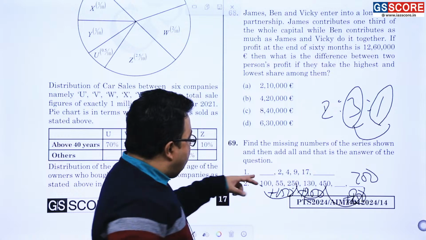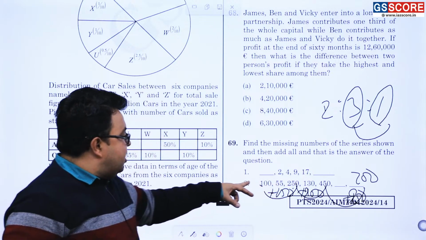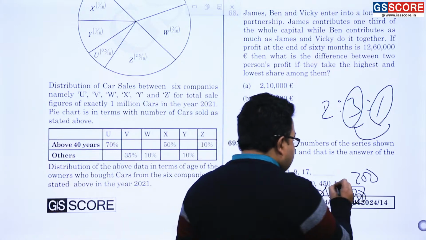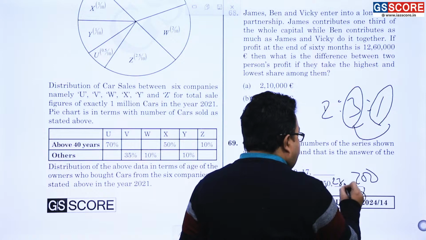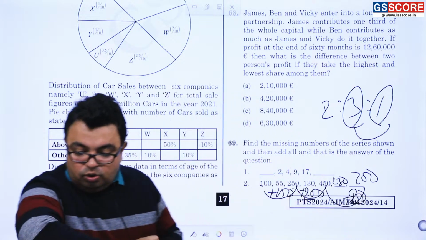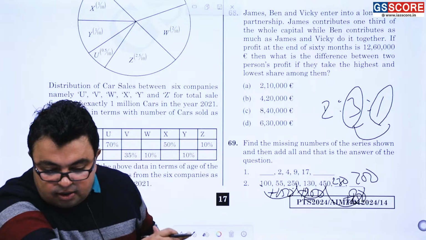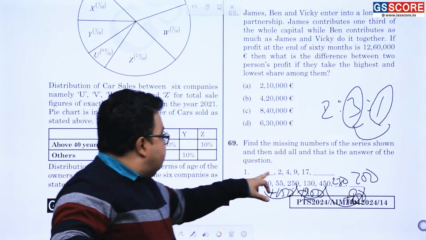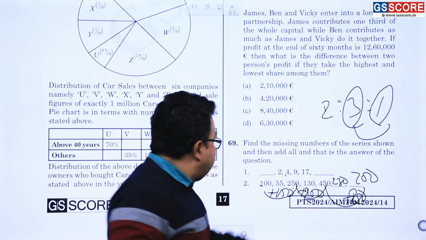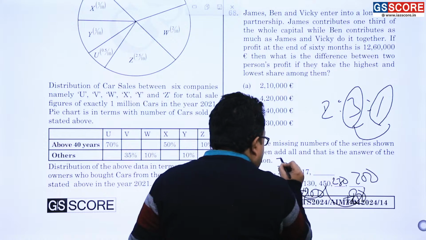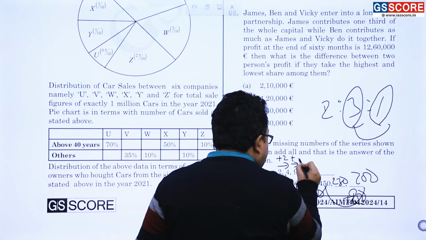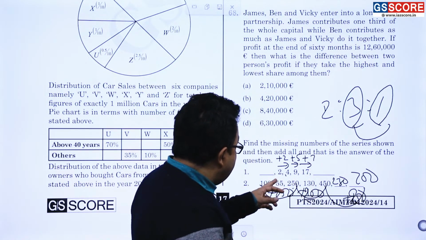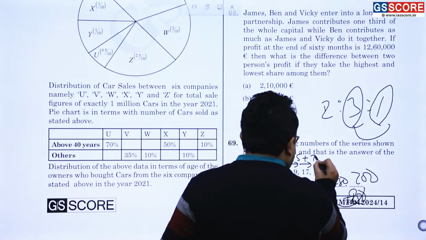And here 100 divided by 2 plus 5. This divided by 2 plus 5. This divided by 2 plus 5 is coming out to be what? 225, 230. Am I correct? Likewise, here, if you are going to get through, what should be there? The thing is plus 2, then plus 5, then this is plus 2. Plus 2, this is plus 5, this is plus 7. Sorry. 9 and 17, it means plus 8.